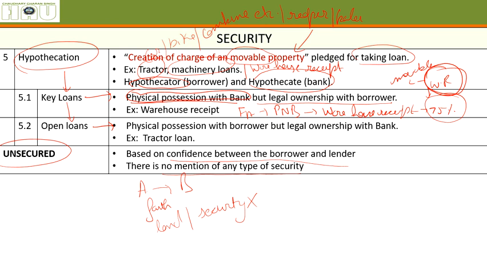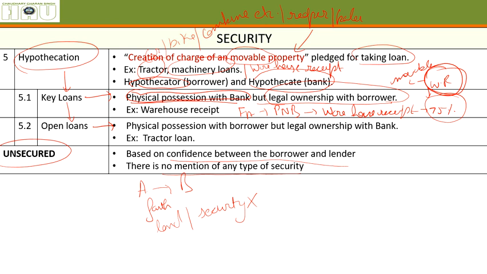It has to wait for a certain period of time, so that the farmer comes back, pays his money, and can take his warehouse receipt back. The physical possession of the produce will lie with the bank because it has the warehouse receipt, but the legal ownership will lie with the borrower. Even if the bank has the warehouse receipt, they cannot sell it before a specific period of time.